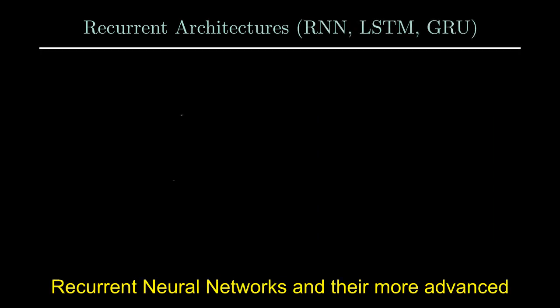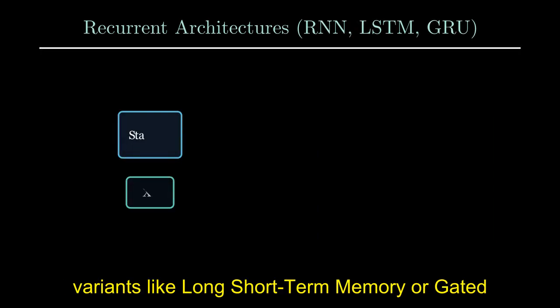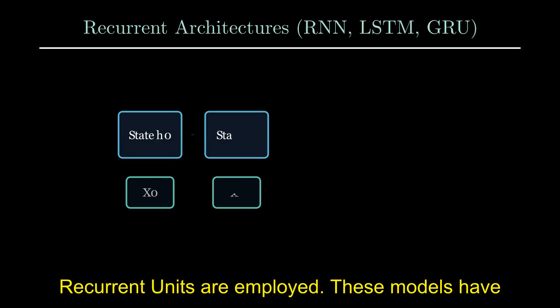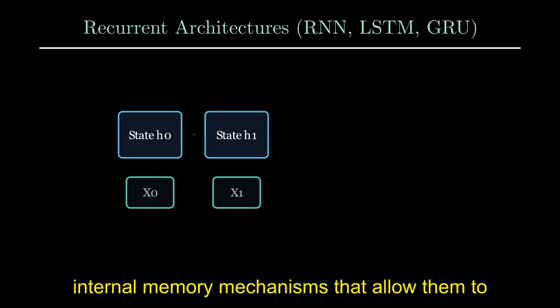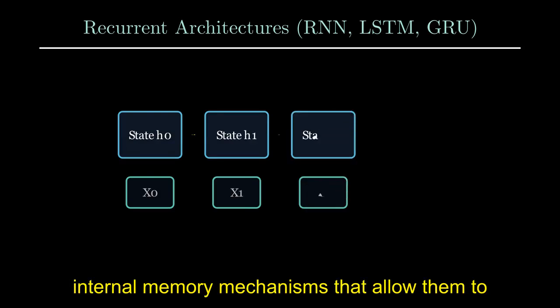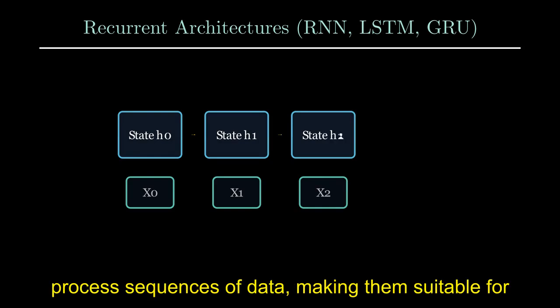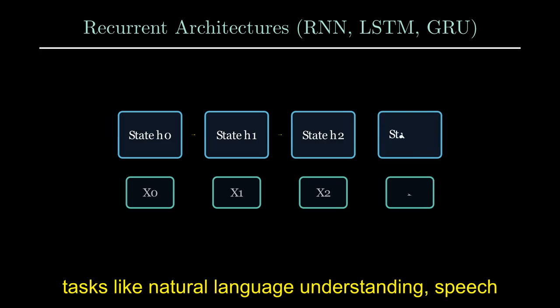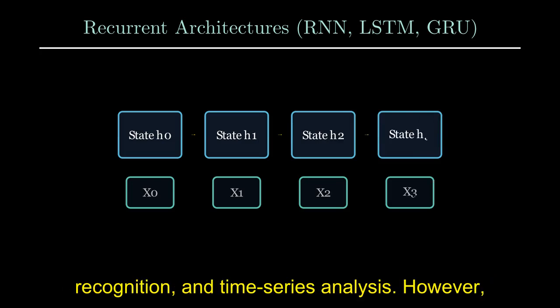The choice between different types of neural network architectures is often a crucial decision point. For sequential data, recurrent neural networks and their more advanced variants like long short-term memory or gated recurrent units are employed. These models have internal memory mechanisms that allow them to process sequences of data, making them suitable for tasks like natural language understanding, speech recognition, and time series analysis.